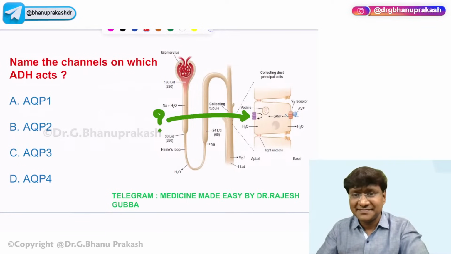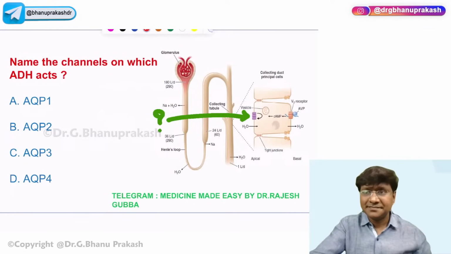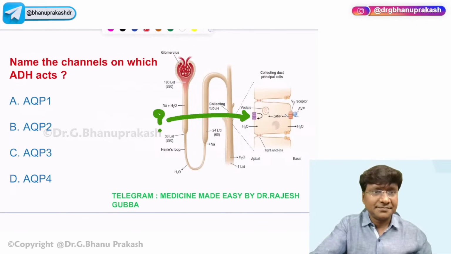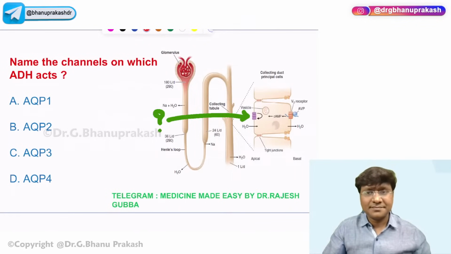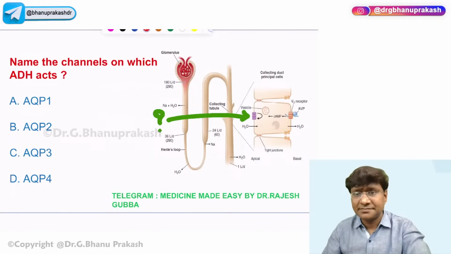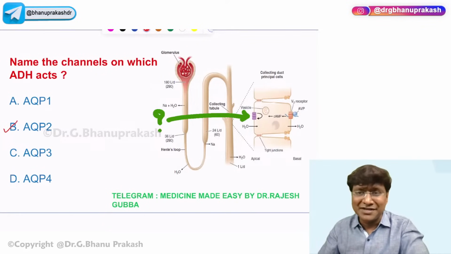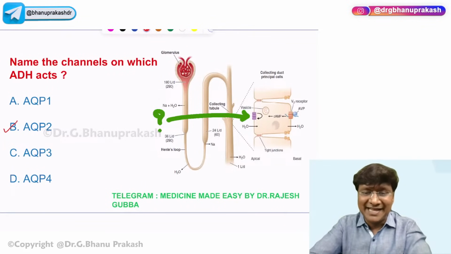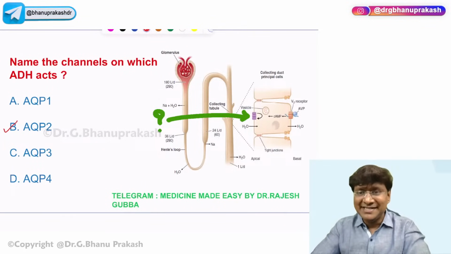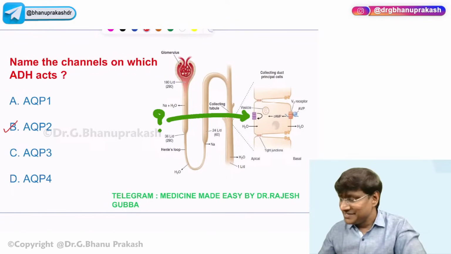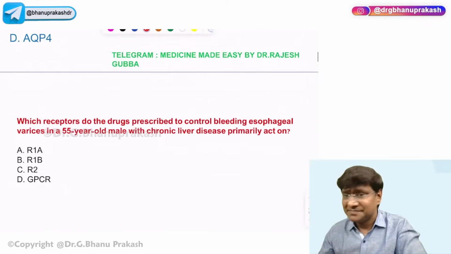Yes, yes. So that will be the aquaporin 2 channel, right?